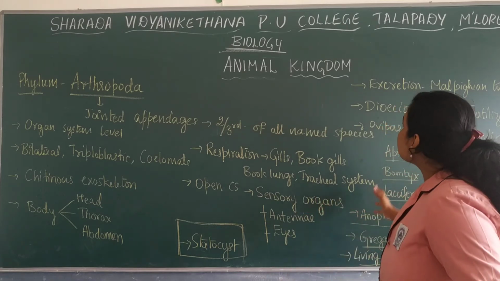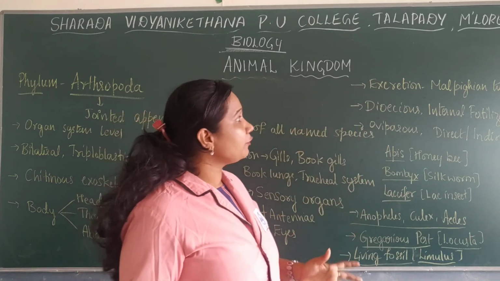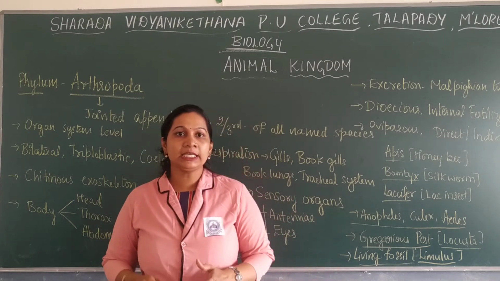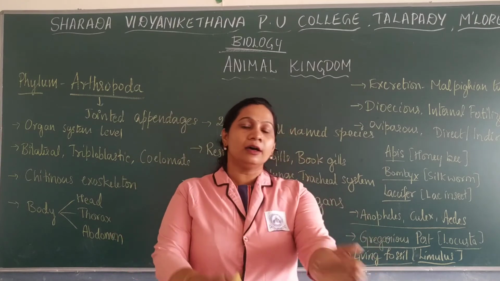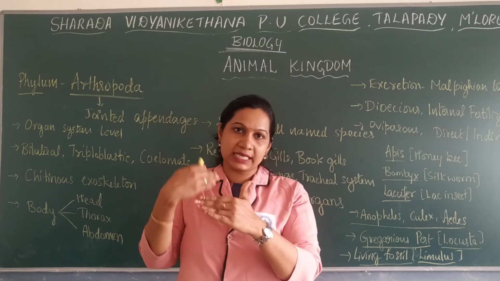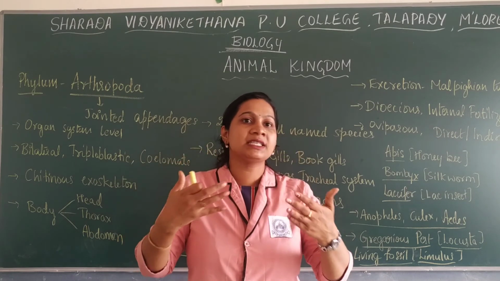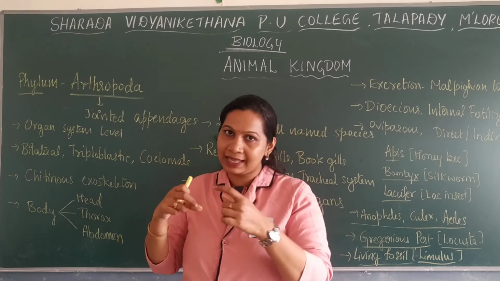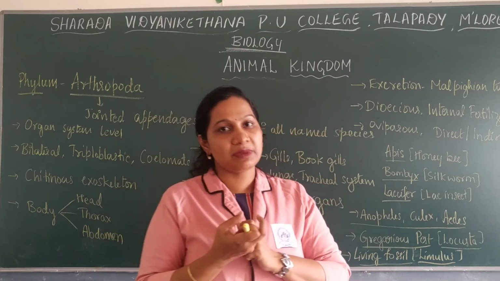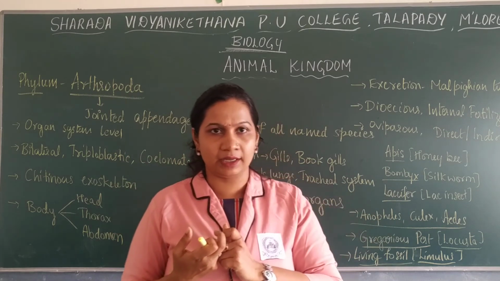The best example for this phylum is the cockroach. In the cockroach you can see a distinct differentiation of the body into head, thorax as well as abdomen. In the wings as well as the body there is a plate-like structure, mainly because their exoskeleton is chitinous.